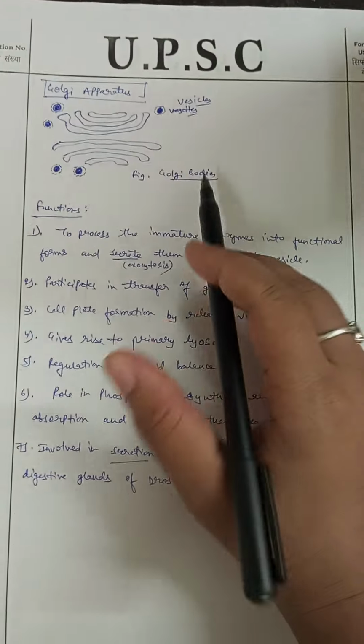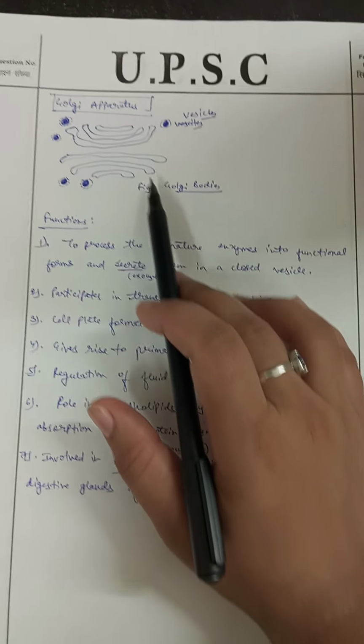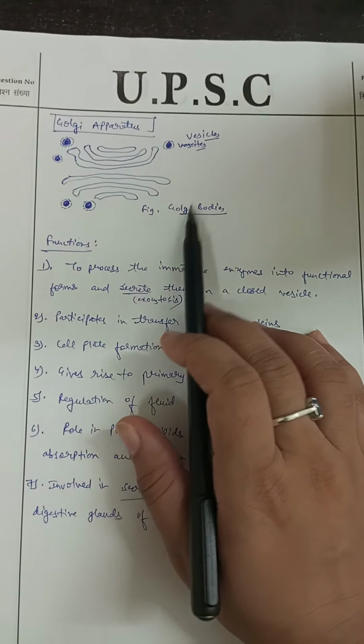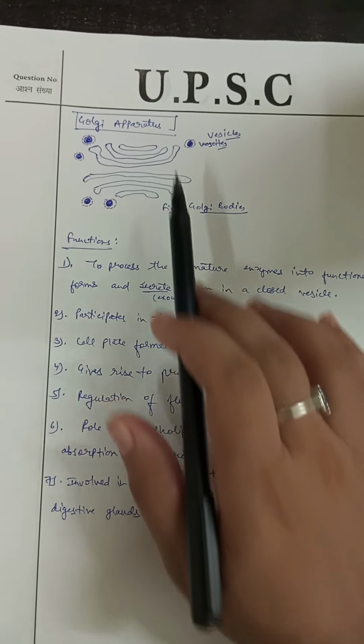Now next is Golgi bodies. So this is a diagram of Golgi bodies. These Golgi bodies arise from the rough endoplasmic reticulum. So when rough endoplasmic reticulum becomes smooth, it transforms into the Golgi apparatus.